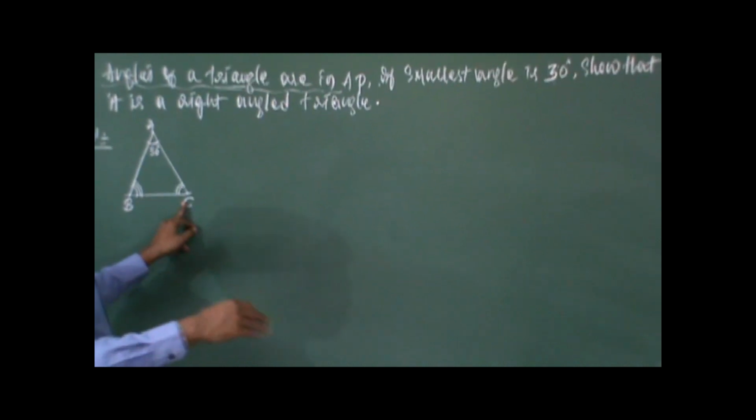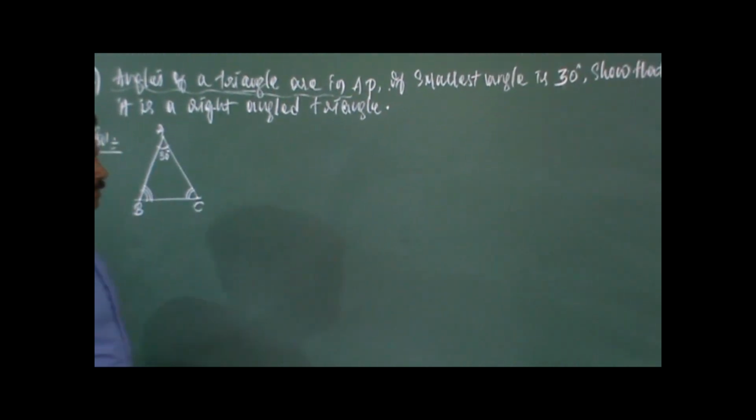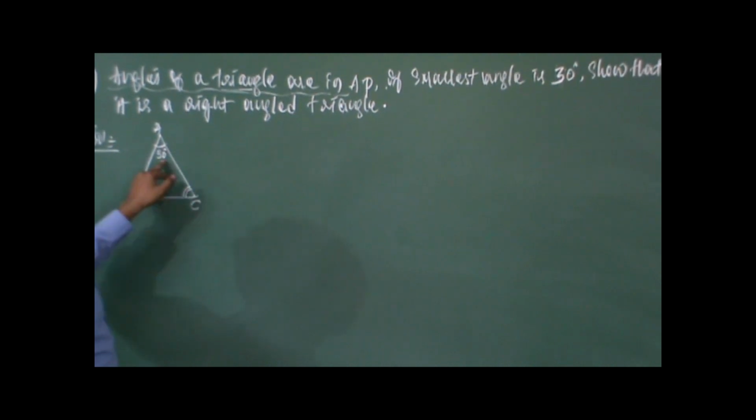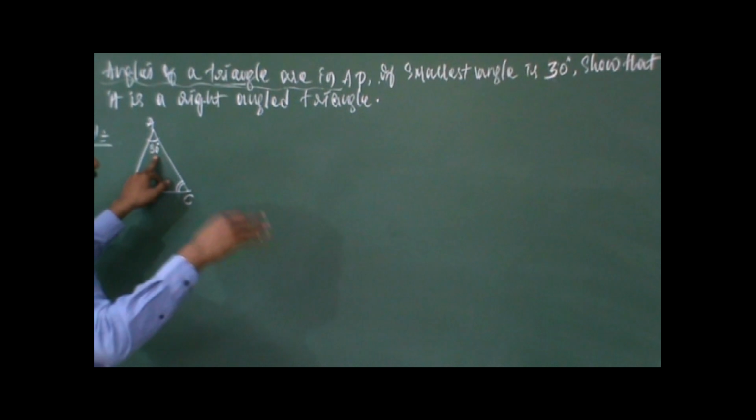3 angles means it is 3 terms. If the smallest angle is 30 degrees means, out of the 3 angles, the smallest angle is 30 degrees, which means in the AP, that is the first term. Smallest is the first term.